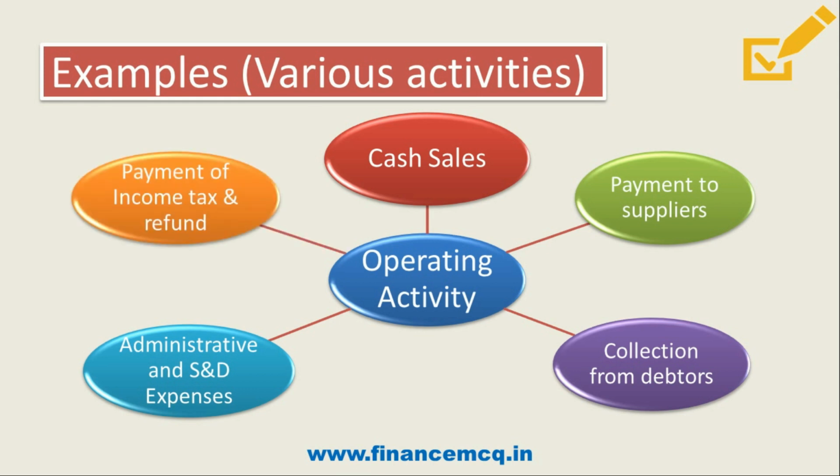And then payment of income tax and refunds will also form part of your operating activity. Here only the income tax paid on operating profit will come under it. If any other tax, that will go to the respective activity. So these are the major pointers under which cash flow is generated from operating activity. So I hope it is clear. Now let's move on to our next point.